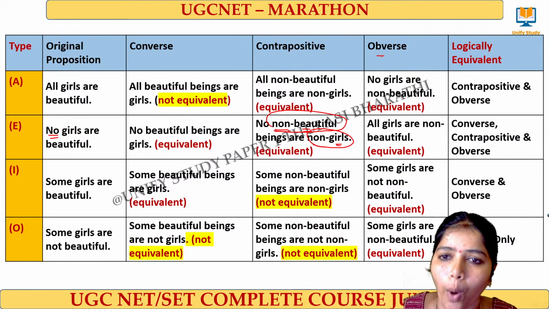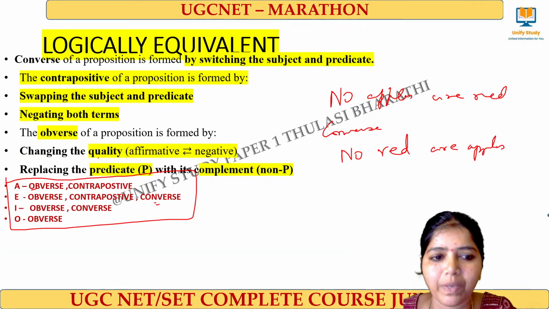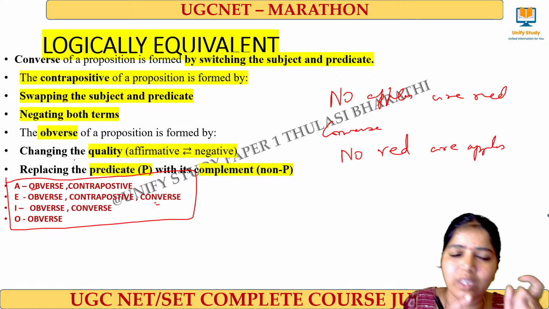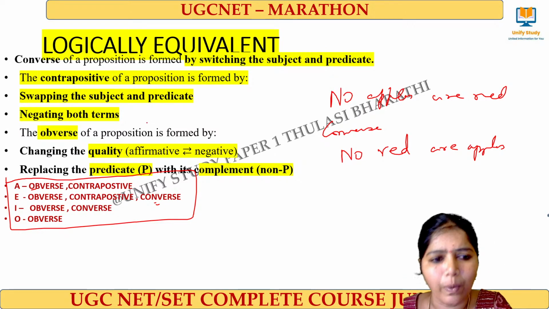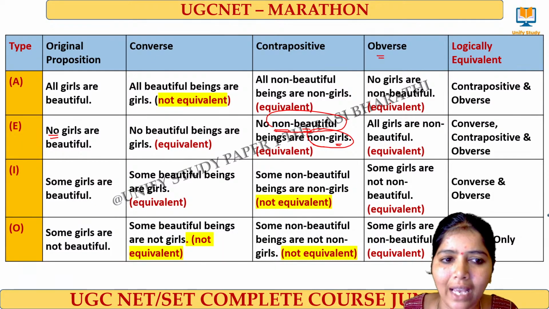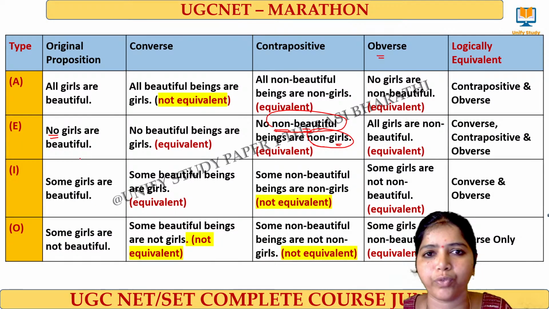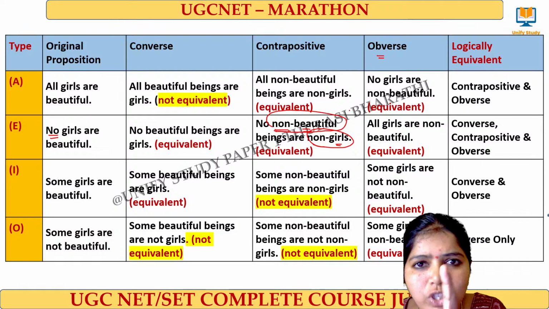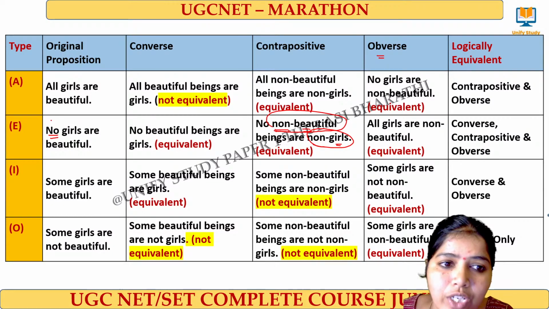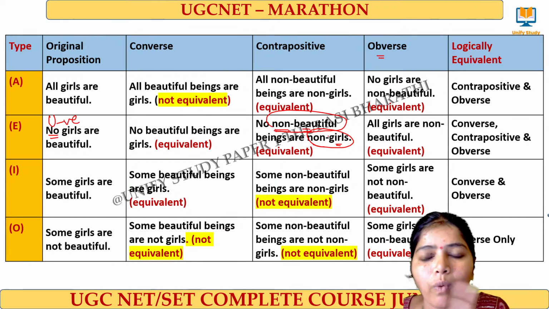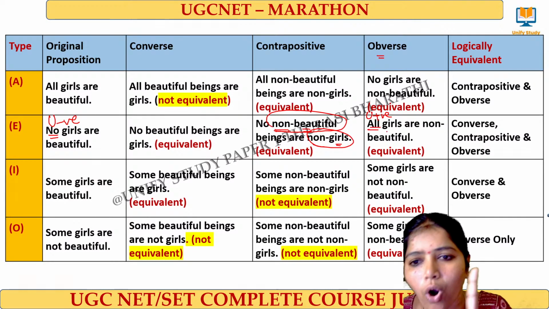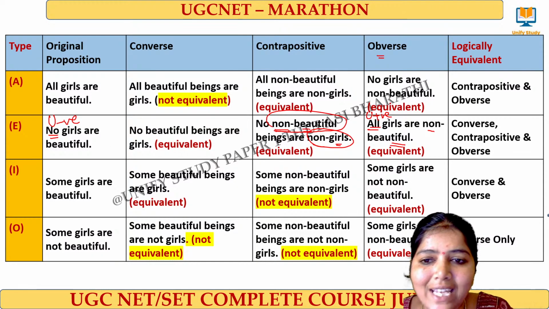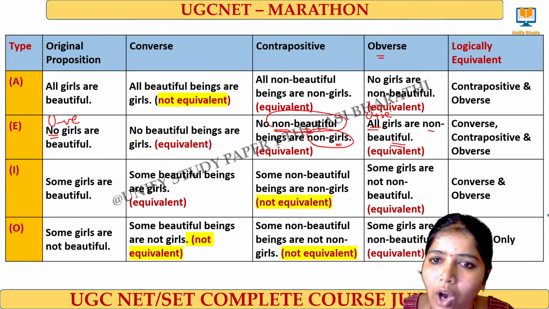What do you mean by an obverse of a statement? An obverse means change the quality. If it is a positive statement, change it to a negative statement. Then replace the predicate with its complement. Very simple, you can easily do it. See again the same statement, no girls are beautiful. What is the obverse of this one? First you have to change the quality. Here it is universal negative, so I can change it to universal positive. All girls are. Here they have given non-beautiful. I have negated the predicate term. That's all, the obverse has been done.